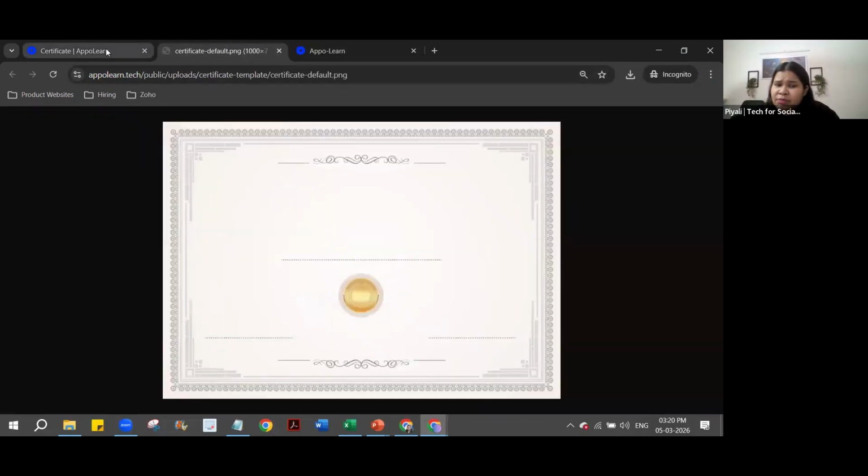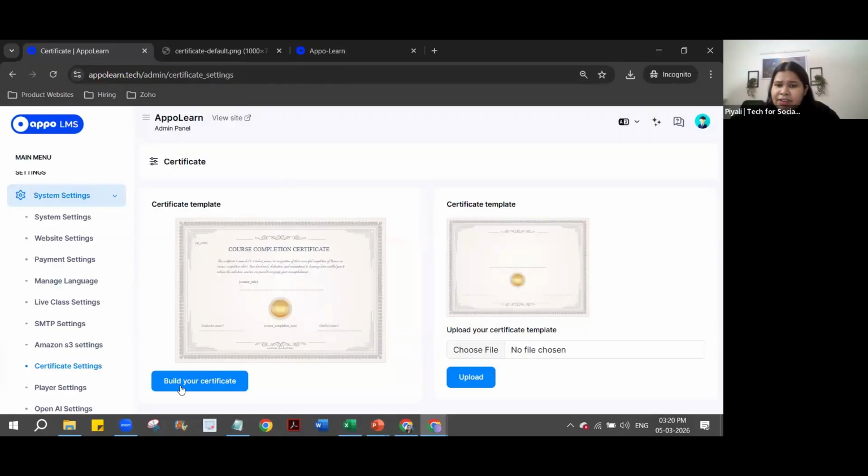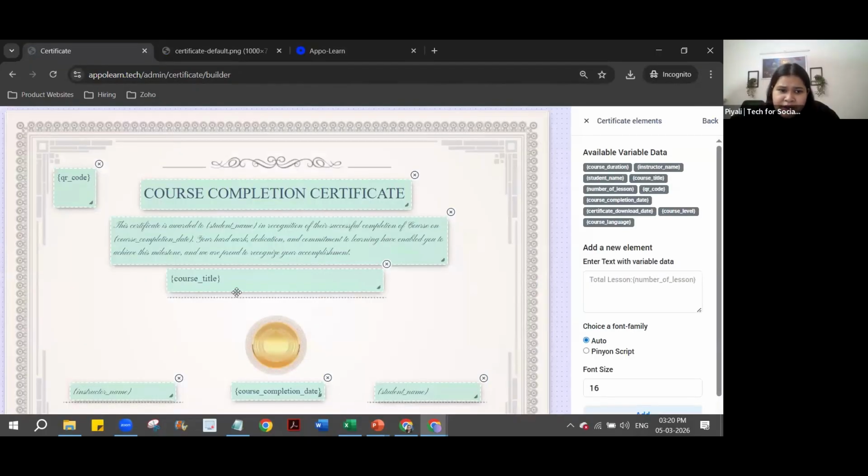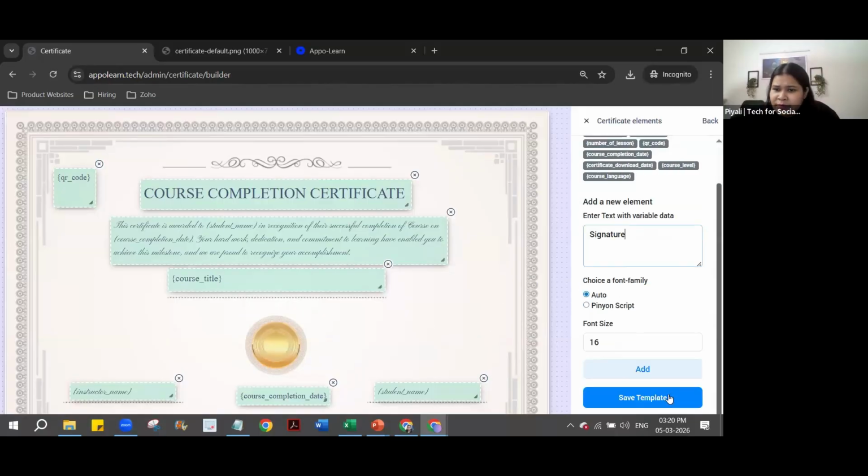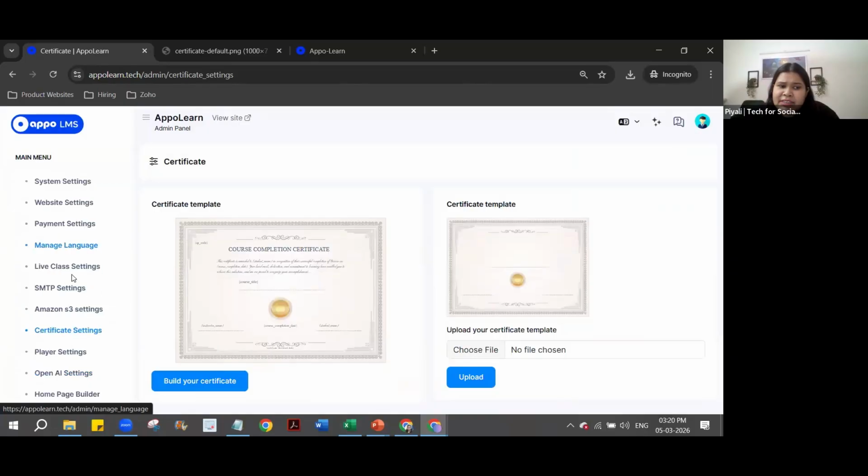It's not only the background that you can pick, you can also build your certificate and decide, okay, I want this particular thing to be here. Maybe instead of course completion date, I want it here. I want to add another thing, a signature, and place it here. So you can decide where all the placements are going for the items that are already there, and you can also add new things as part of the certificate. So the design of the backend can be customizable. Everything that you see as text can also be customized as per your organization's need.